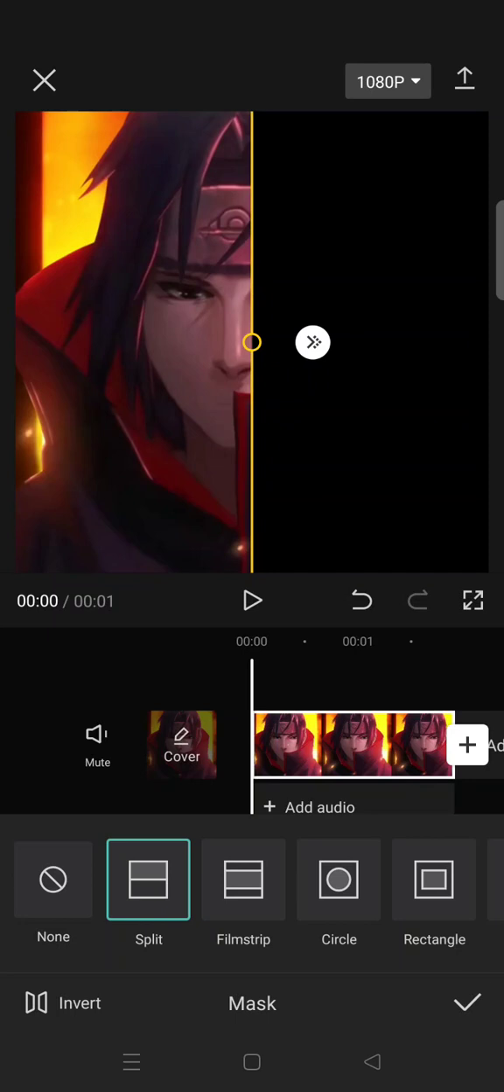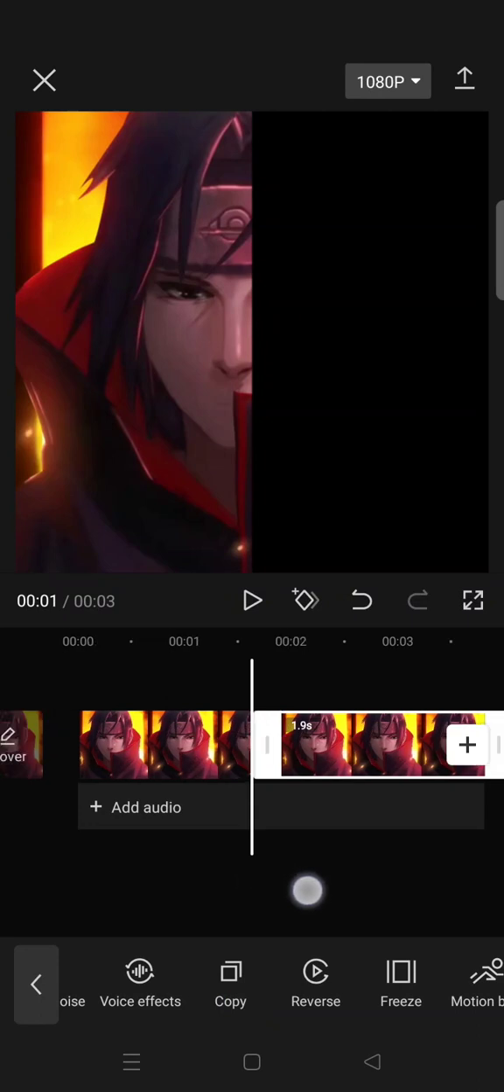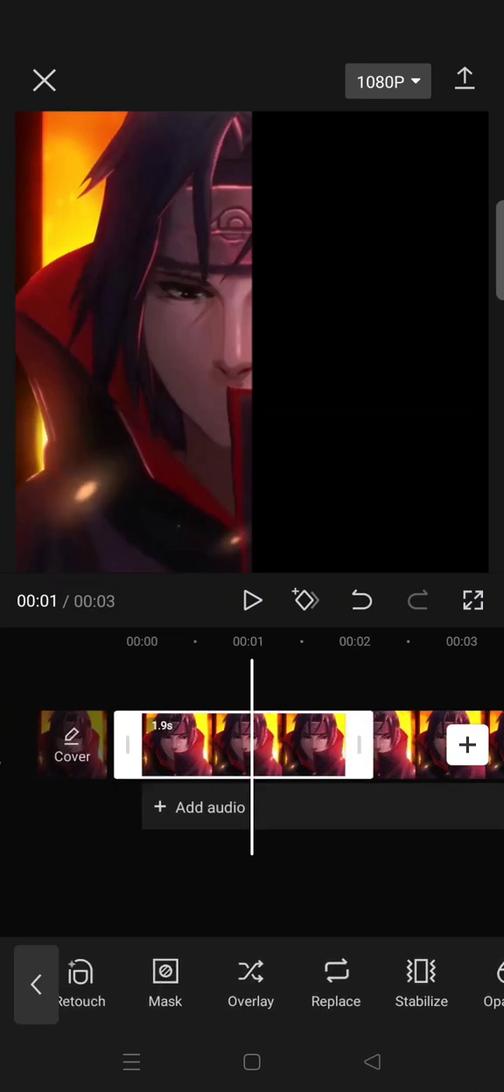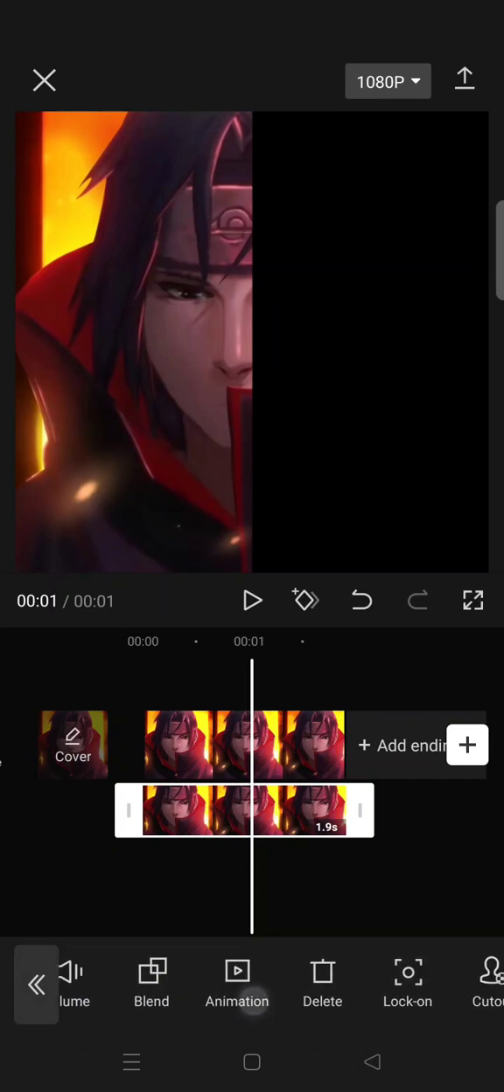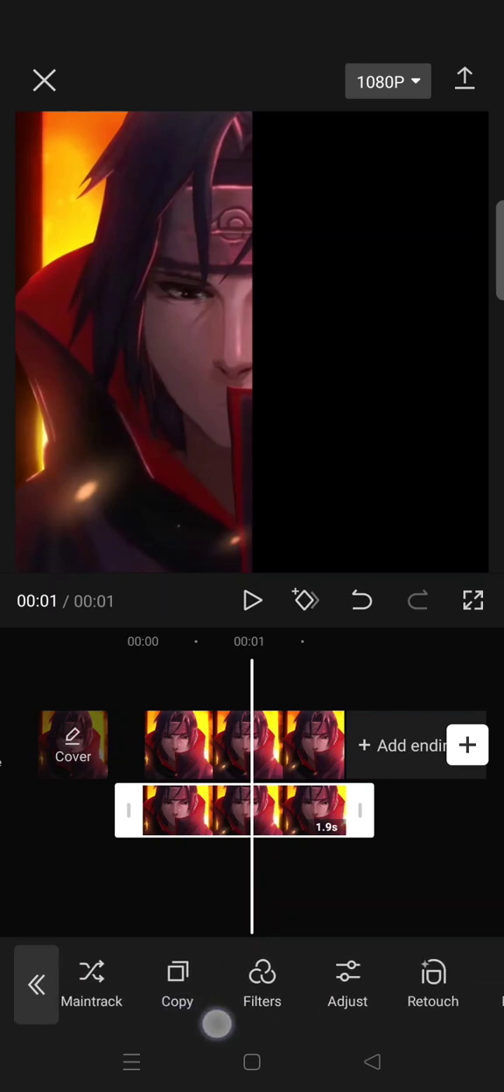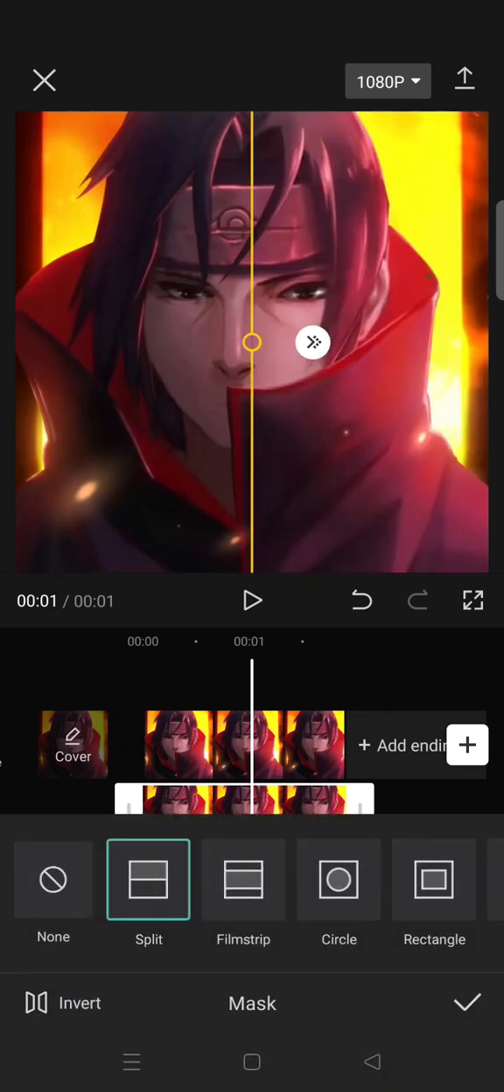After that, just click on the check icon, copy the clip, then set one of them as overlay. Okay, so it will go like this. And then click on the overlay video, go to mask, then click on invert. Okay, move the yellow line to the left a bit.